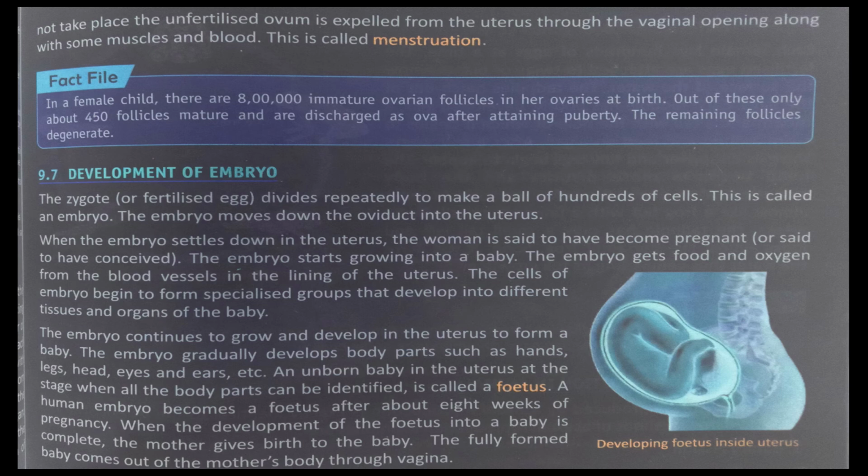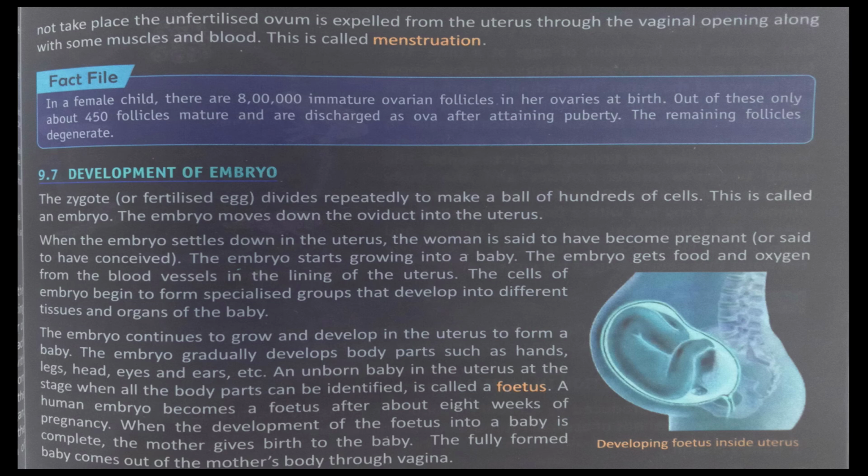Fact file: in a female child, there are 8 lakh immature ovarian follicles in her ovaries at birth. Out of these, only about 450 follicles mature and discharge as ova after attaining puberty. The remaining follicles degenerate. Next, we are going to talk about the development of the embryo.